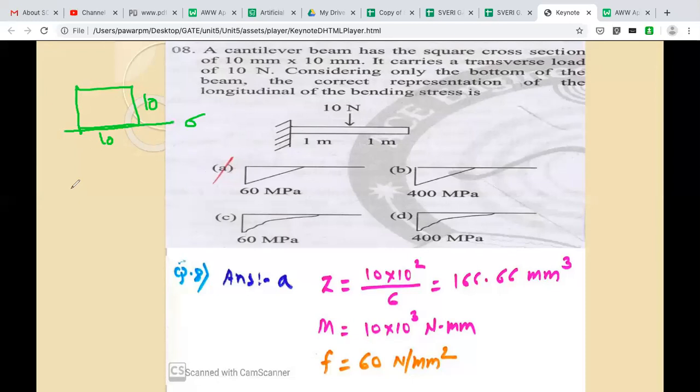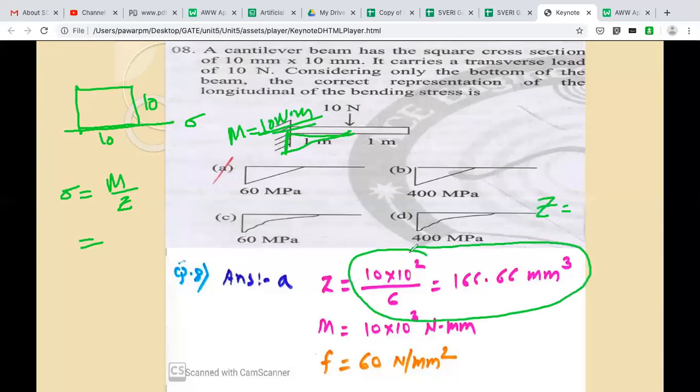You should remember sigma is equal to M by Z. The bending moment M will be, I guess, 10 Newton meter, and Z will be how much? If you take Z here, it is calculated.